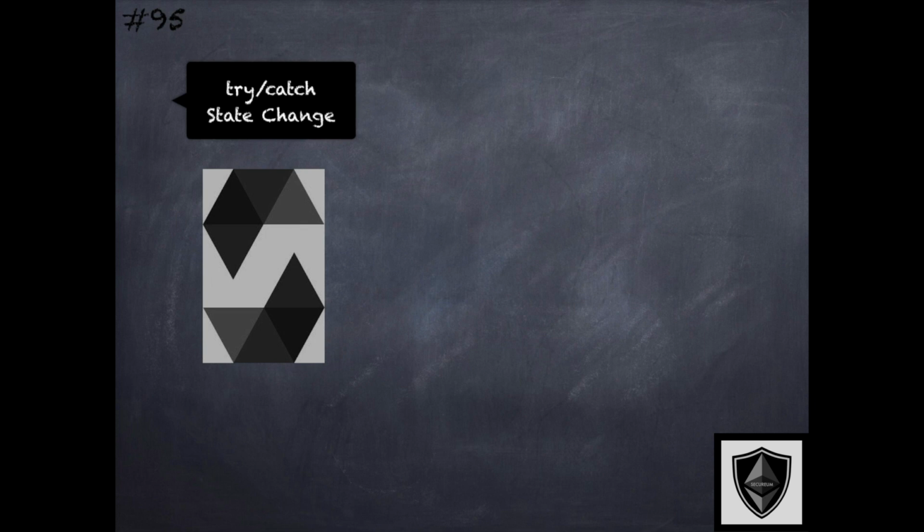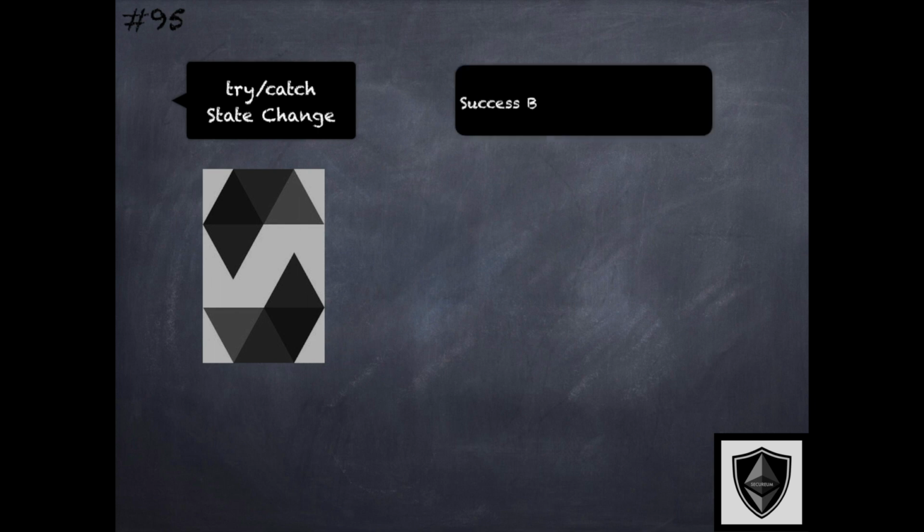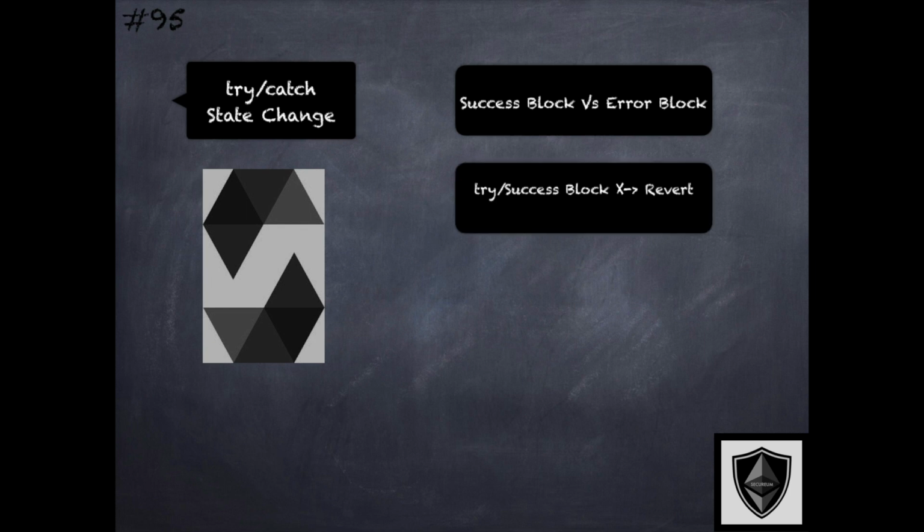Let's recap the different state changes that are effected under the different conditions that one might encounter with the try-catch primitive. As we just discussed, there are concepts of the success block that gets executed when there are no exceptions in that external call. And there are also error blocks that correspond to the different catch blocks which get executed when there are exceptions encountered in that external call.